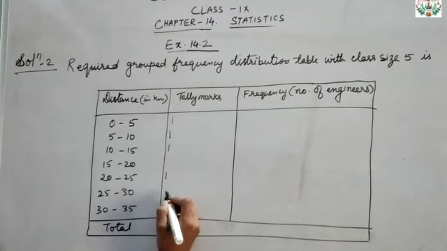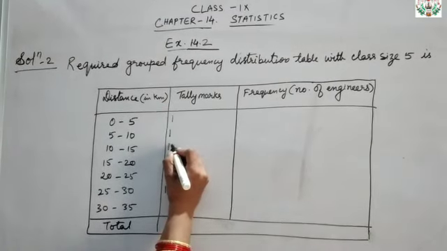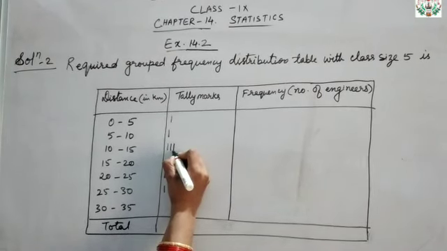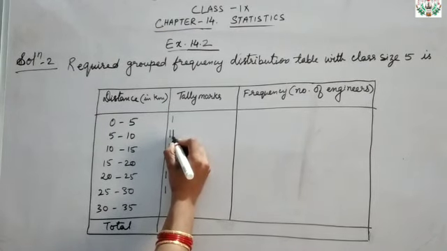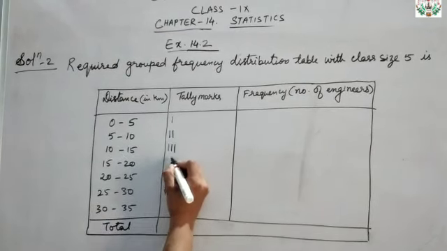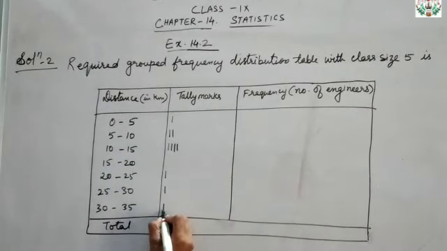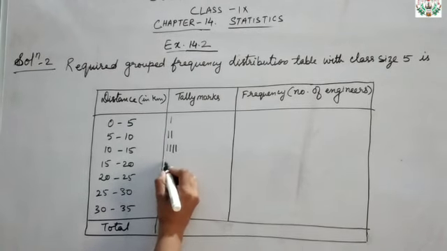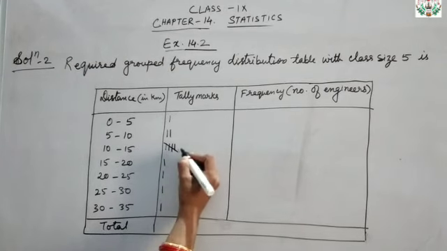Then 25 will come here, then 11 will come here, then comes 13 will come here, then comes 7, so that will come here, then 12 will come here, then comes 31, so 31 means last one, then comes 19, so 19 will come here, then 10 will come here, cross.